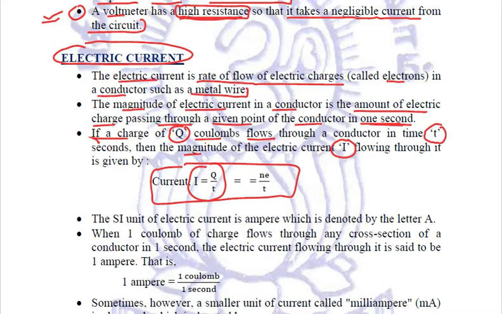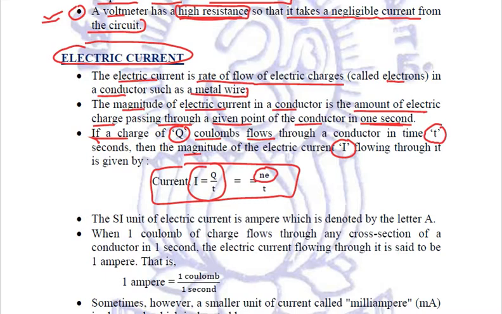Now when we say the amount of charge, it means how many electrons are flowing through, and we know that Q is also written as N into e, where N is the number of electrons and e is the charge on an electron, the fundamental charge. So I can also be calculated by the formula I = Ne upon t.